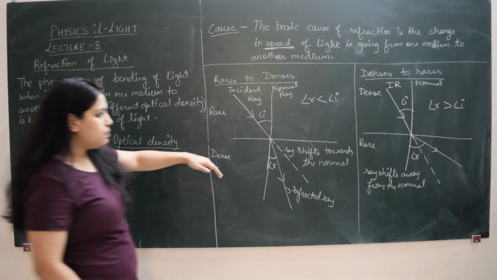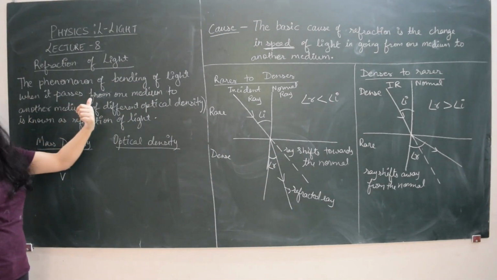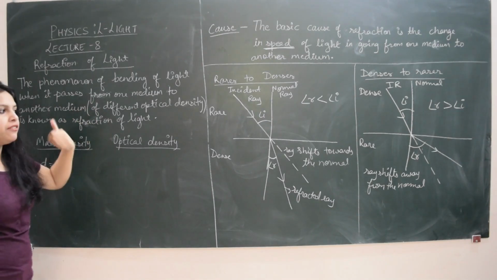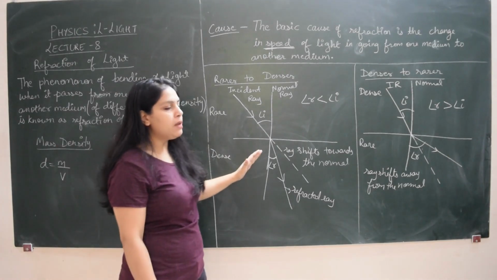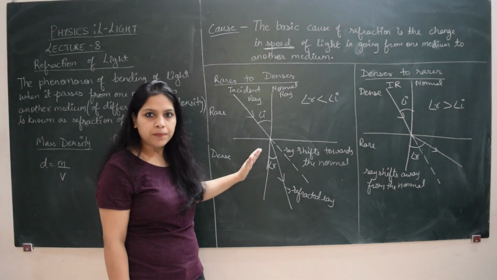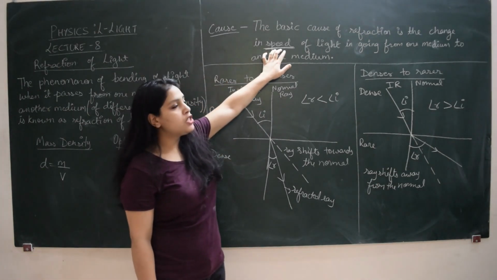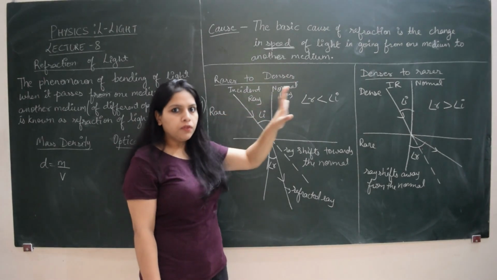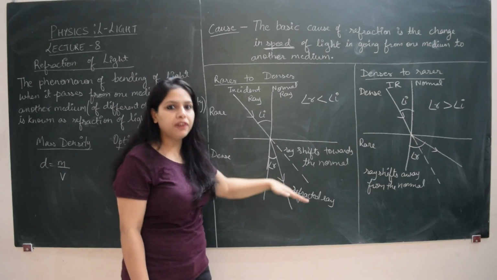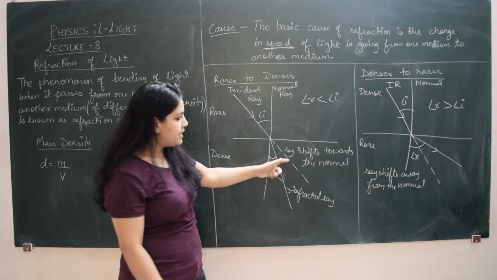Now this bending of light when it passes from one medium to another is known as refraction of light, and this bending depends on the nature of the material in which the light is entering. And as we have seen, the cause is the speed. So we can conclude that when light passes from one medium to a different medium, its speed changes.